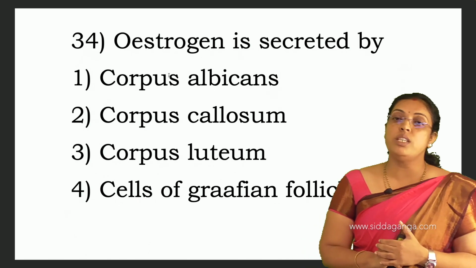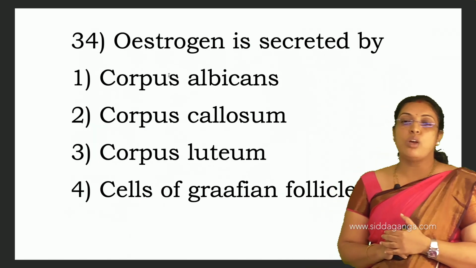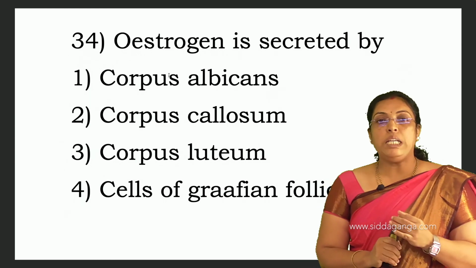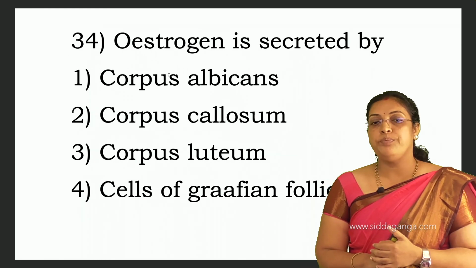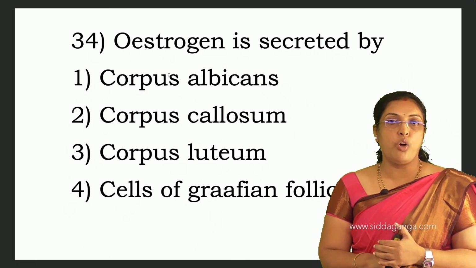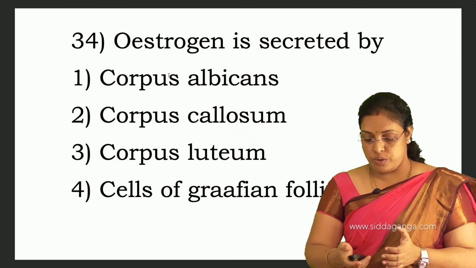So estrogen is secreted by cells of the Graafian follicle. For 34, fourth is the answer. And corpus luteum, you know, produces a hormone called progesterone.